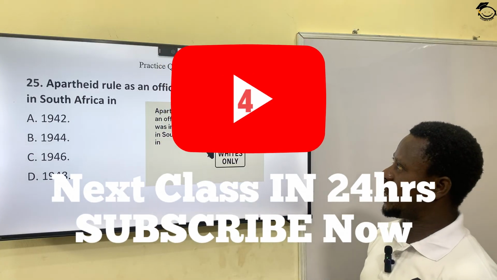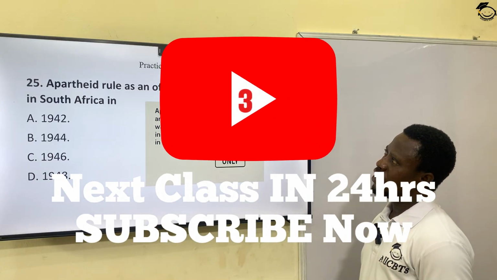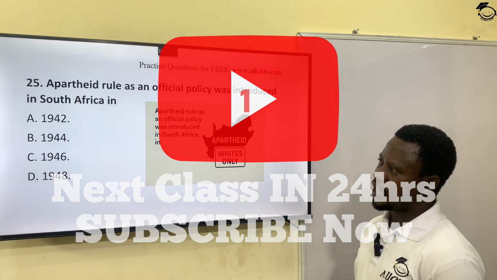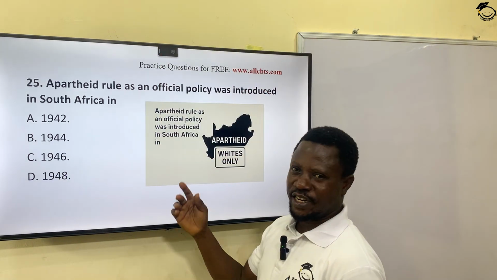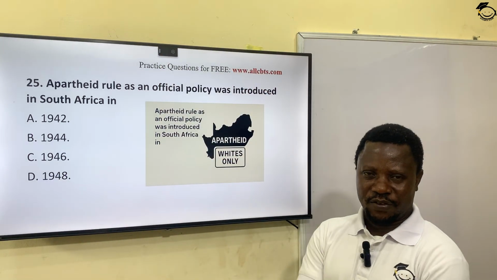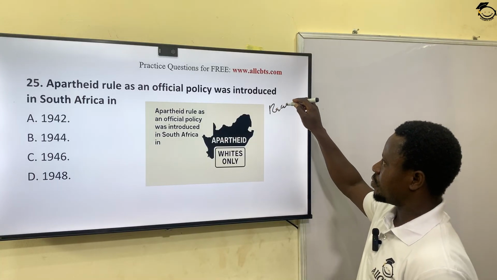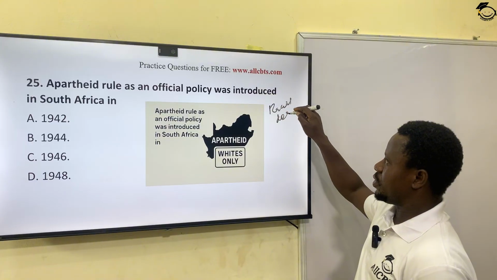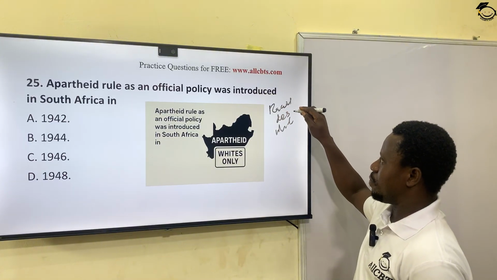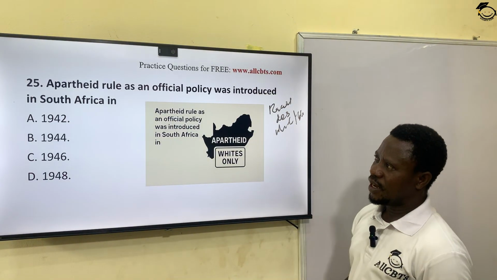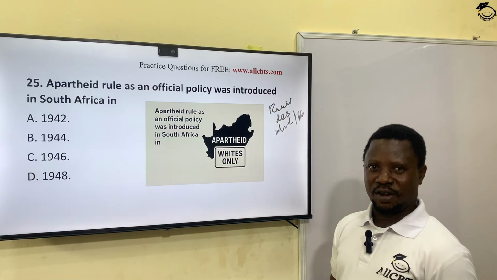Apartheid rule as an official policy was introduced in South Africa, and you must have heard about apartheid in South Africa, okay? Apartheid is talking about racial discrimination between the whites and the blacks, and that was on for a long time.